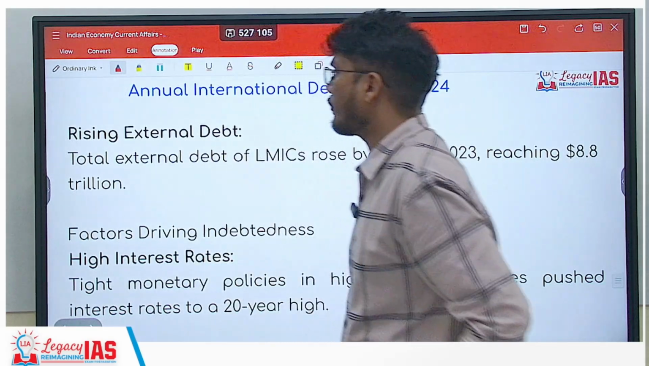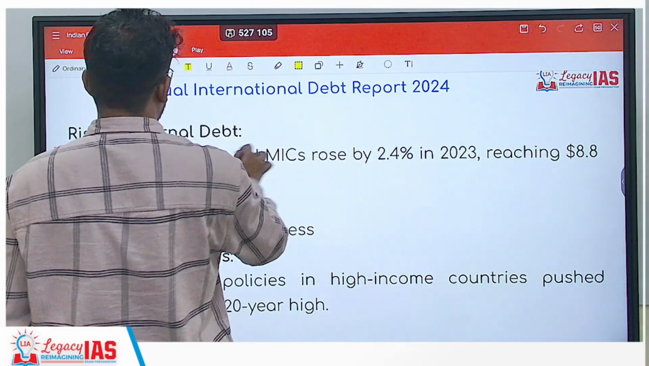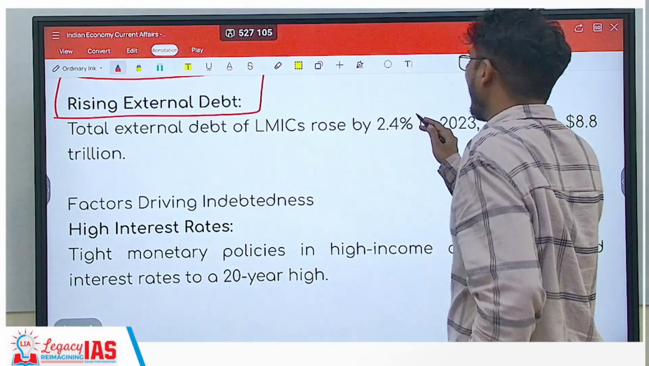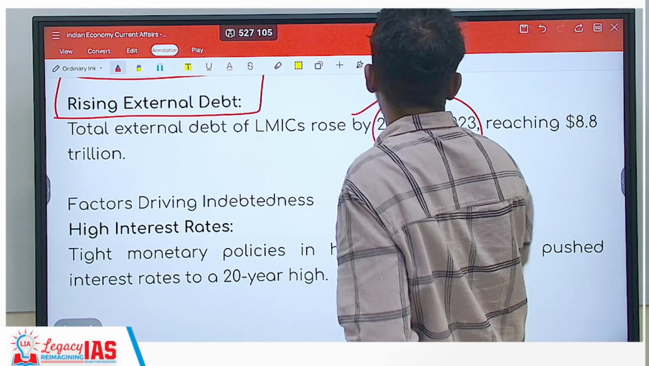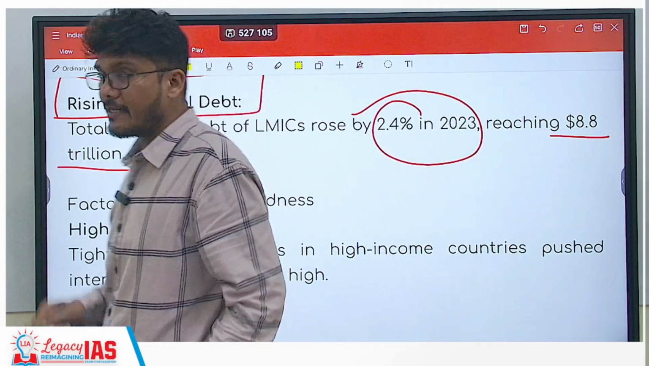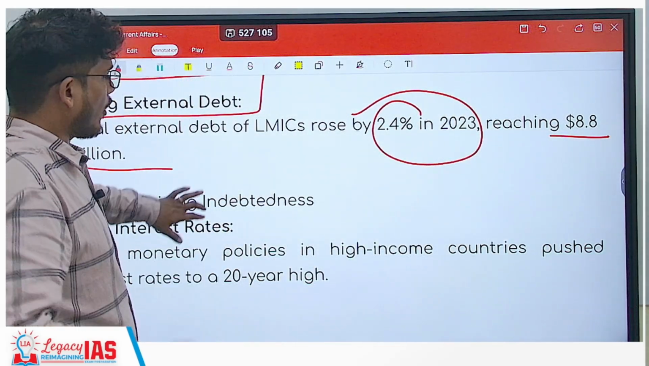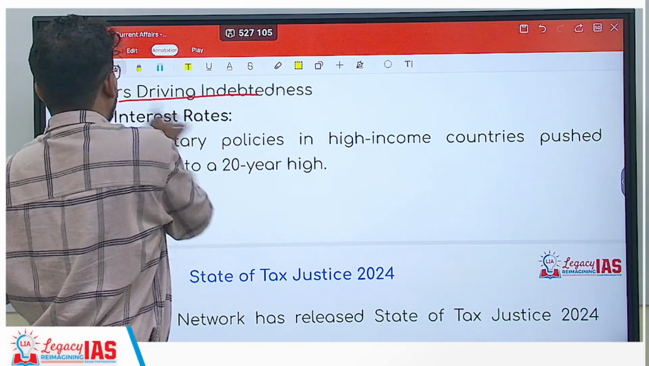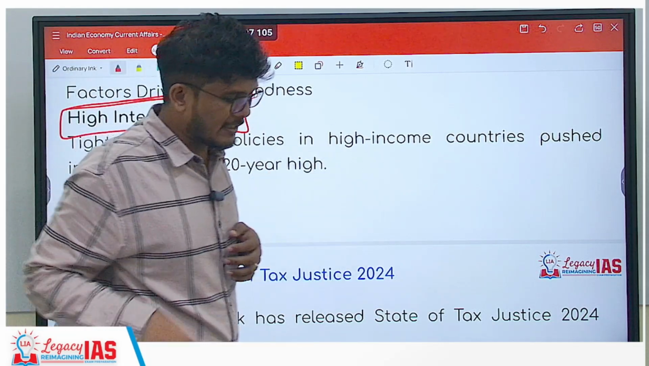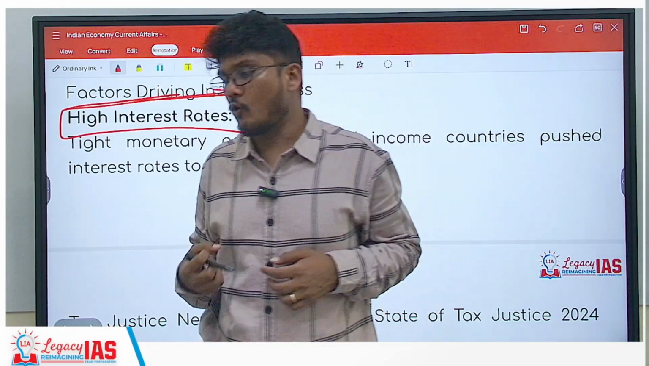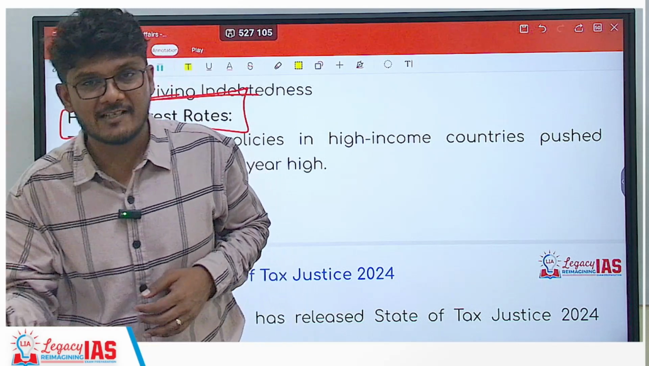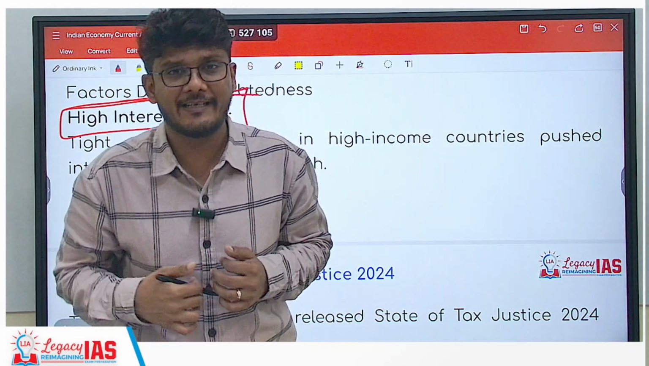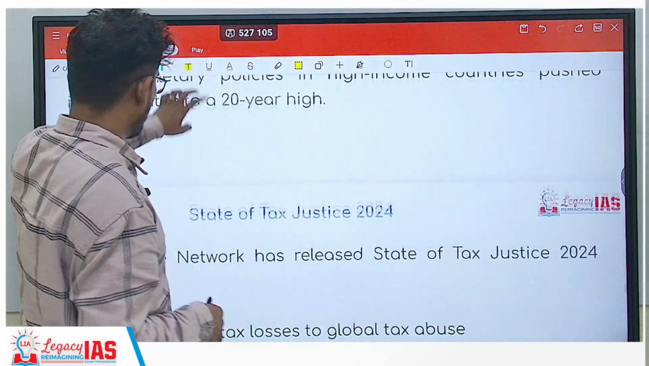Now further on this report, there is a rising external debt that can be seen. Total external debt for LMICs rose by 2.4% in 2023, reaching $8.8 trillion. So one thing that is important is that it has increased. What are the factors that are driving indebtedness? That is high interest rates. Since interest rates are high, a lot of money goes into payment of the interest on the loans, of the borrowings, of the debt that has been already taken or is being taken. It plays a very important role.